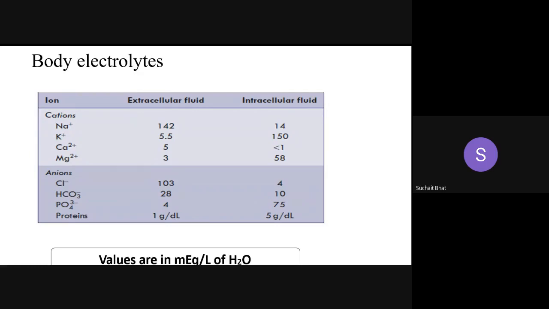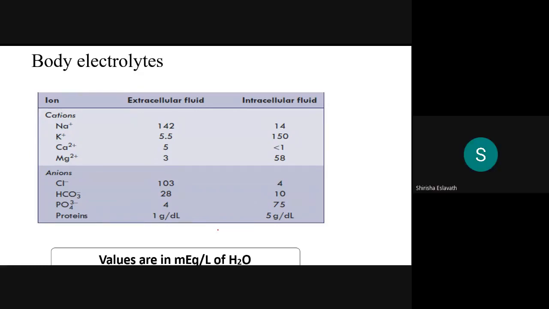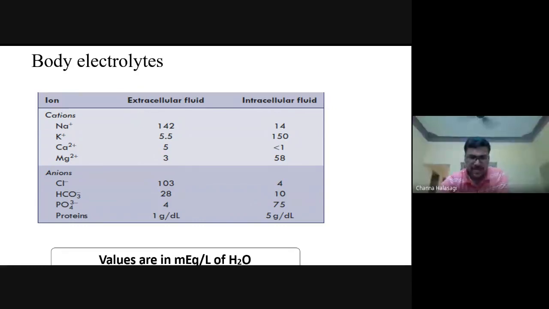So, what is the unit for all these electrolytes? Can you tell me? Milliequivalents per liter. Yes, it is milliequivalents per liter of water. Units are also very important, because there will be numbers close by in the options, but there will be some mischief in the units. So please see the units properly and answer, because in the next slide we are going to see various units for various things. Here the electrolytes are in milliequivalents per liter.